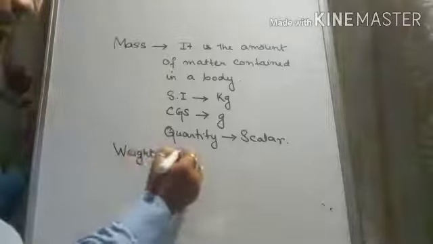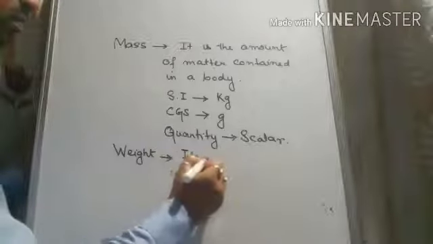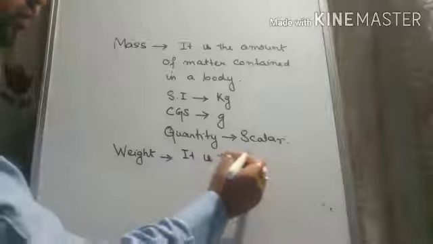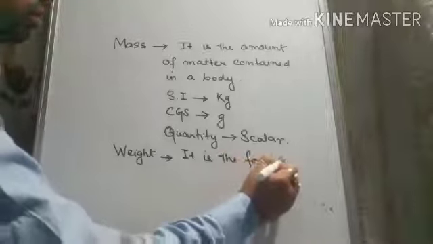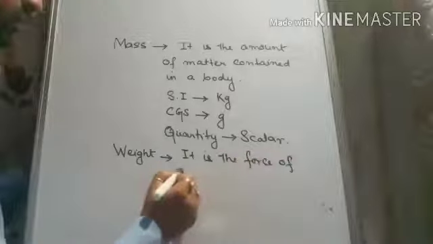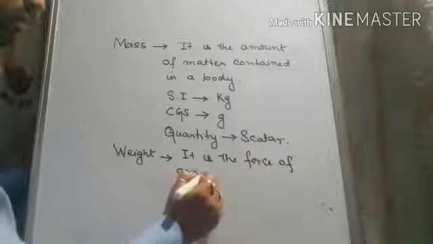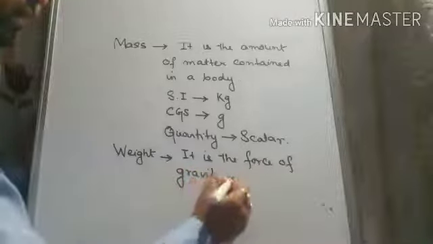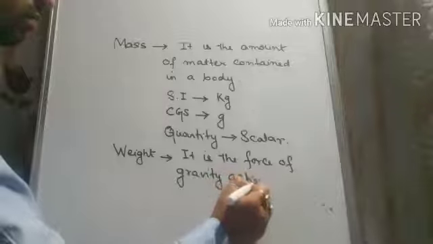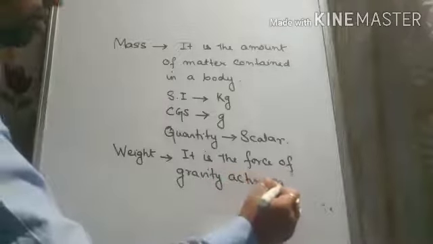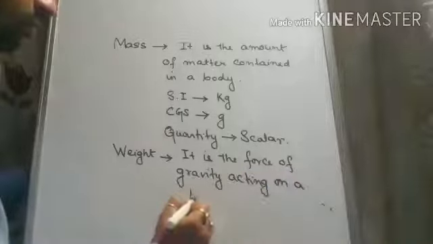So you can write here, it is the force of gravity acting on a body.